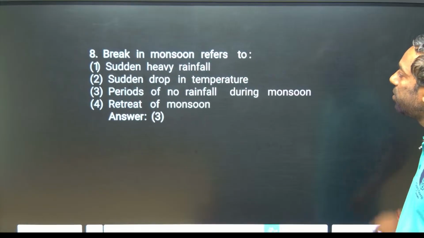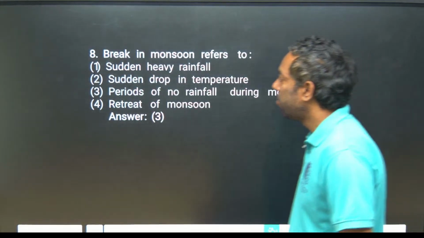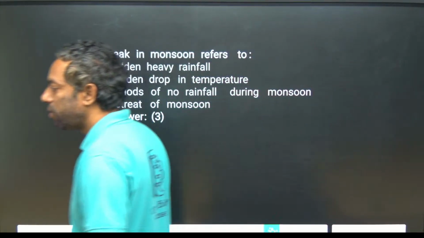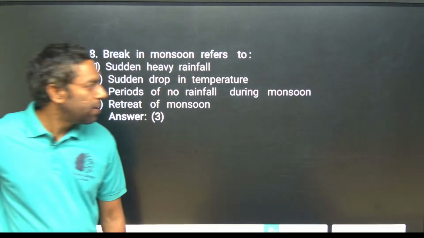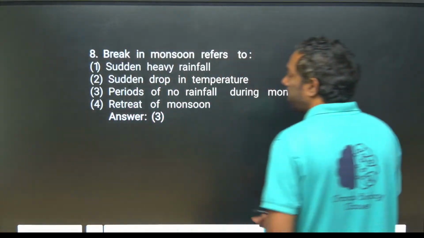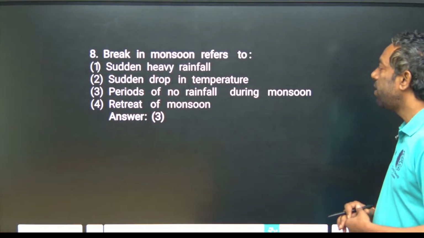Break in monsoon refers to a period of no rainfall during the monsoon.